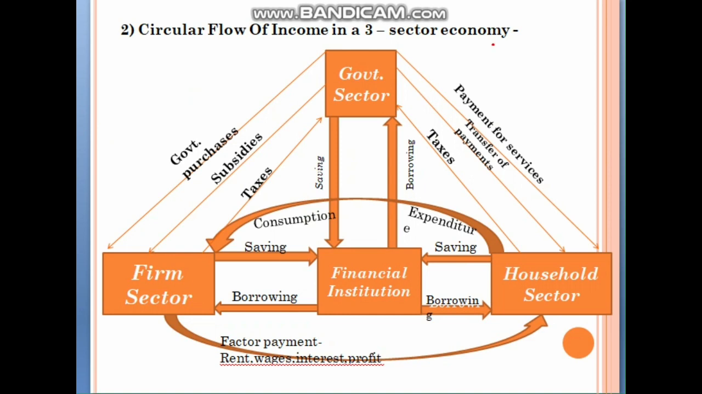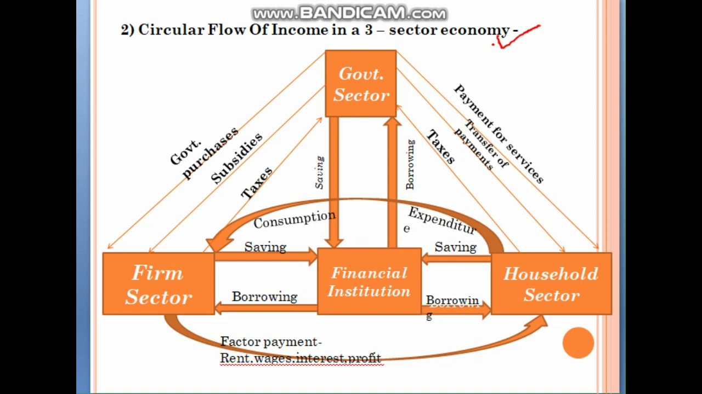Second is circular flow of income in a three-sector economy. So in a three-sector economy, there is the household sector, firm sector, and government sector. The mutual dependence of these three sectors in an economy is diagrammatically expressed as this. This is again the same diagram. The difference here is there is only money flow and there is no real flow.